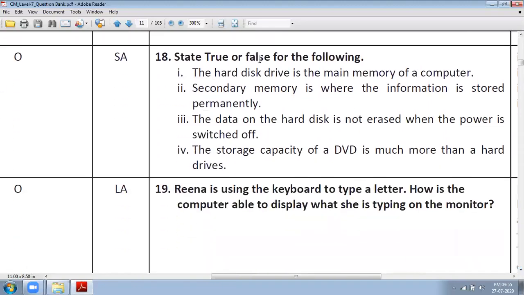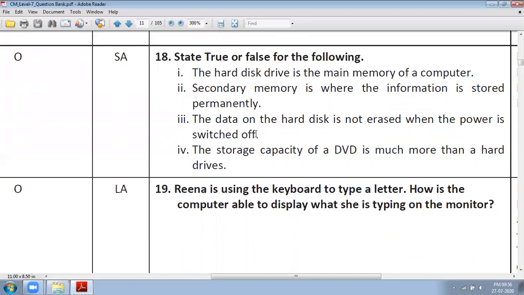Here also state true or false for the following. The hard disk drive is the main memory of computer. It is false. The hard disk is the secondary memory. Secondary memory is where the information is stored permanently. It is true. The data on the hard disk is not erased when the power is switched off.